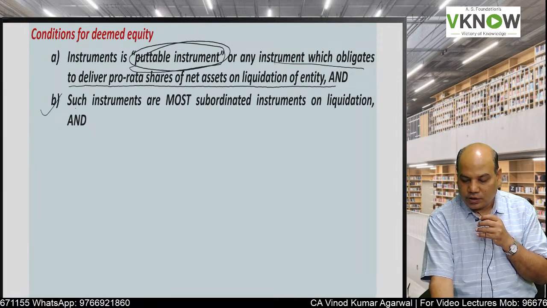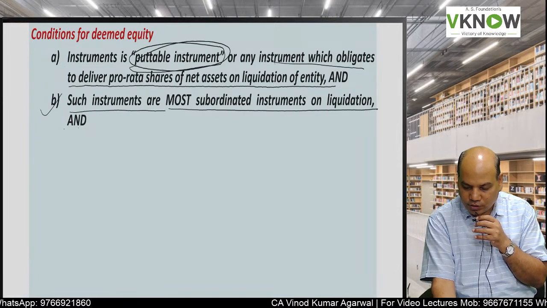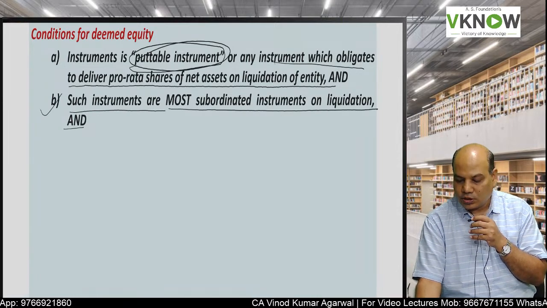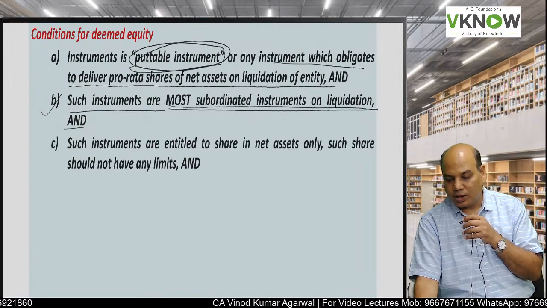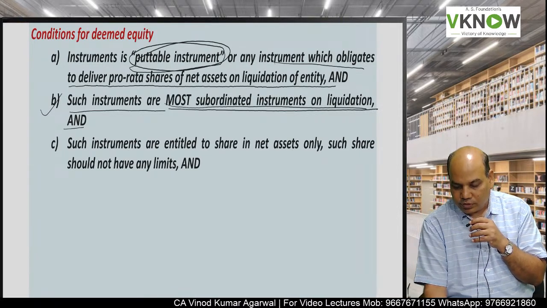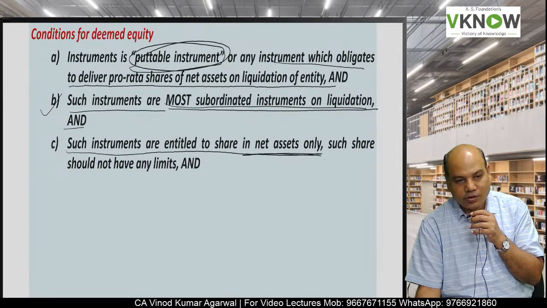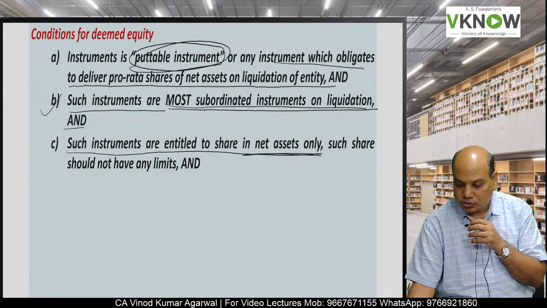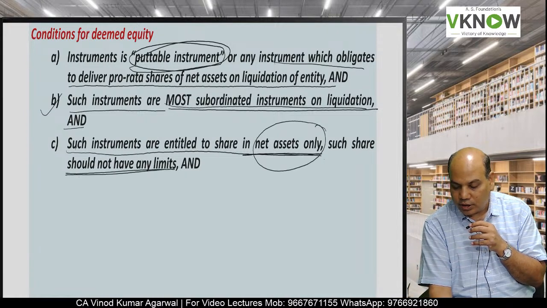Second condition is such instruments are most subordinated instrument on liquidation. That means they will be paid after all other liabilities have been paid. Such instruments are entitled to share in net asset only. So this instrument will get share in net asset and they should not have any limit.